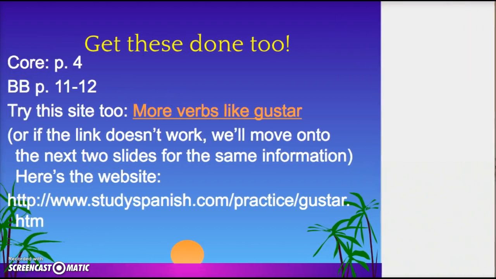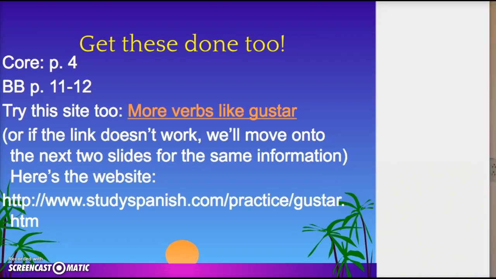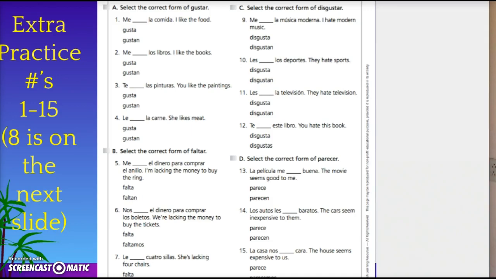Excuse me, let me just move this back, okay? These are some other activities I would like for you to work on. We have the core, okay, on page 4. Big book, pages 11 and 12. The link here, it's not going to work for you, so you can either type in what I have written down here, or just wait one second, because on the next two slides will be the actual pages that would have been online. So here's the first one.